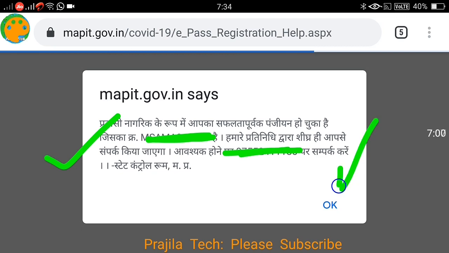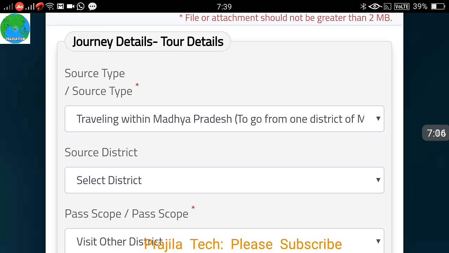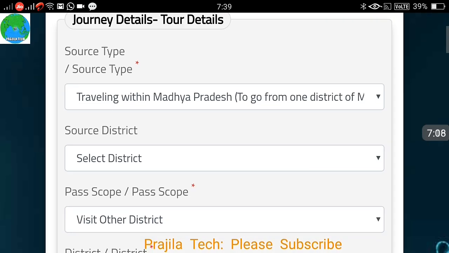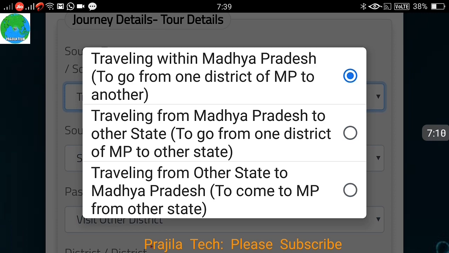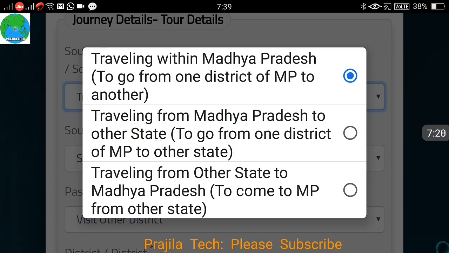You can see it is a success. I got the acknowledgement number. Click on OK. You will get an SMS also regarding this. That process is done. Now you can see I came back. See, there are 3 options appearing. So now let us see how to go from one district of MP to another state.